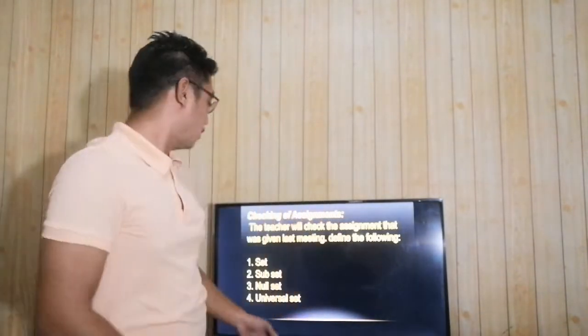Okay now, everyone, what is a set? Mr. Malalan, what is a set? Okay, thank you so much for your answer. A set is a collection of distinct objects forming a group. So, tandaan ninyo, a set is a collection of distinct objects forming a group. So, maliwanag naman yan, di ba?